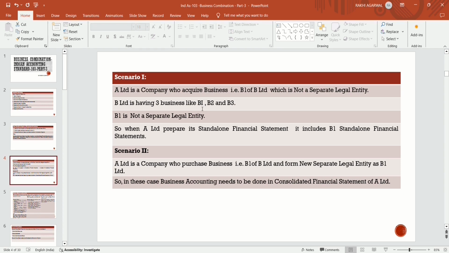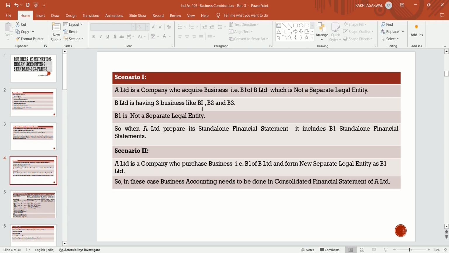So in that case, A Limited is required to prepare only the standalone financial statement, because it includes the B1 business in its own business, and there is no existence of the B1 business after acquiring it. So only the standalone financial statement is required to be prepared. There is no requirement to prepare a consolidated financial statement, because there is no existence of a separate legal entity.